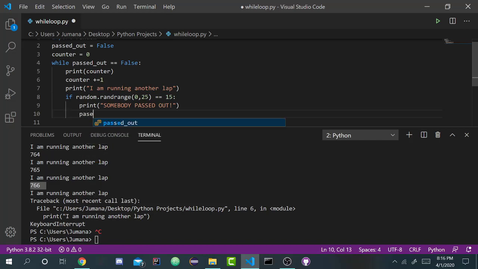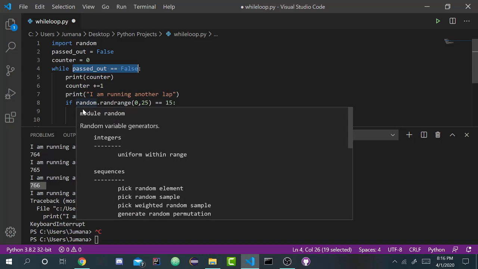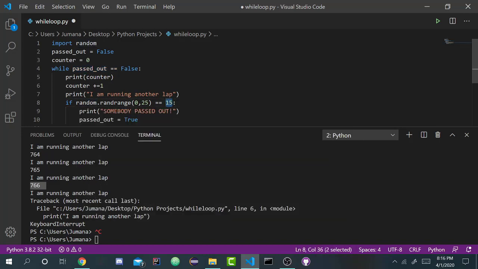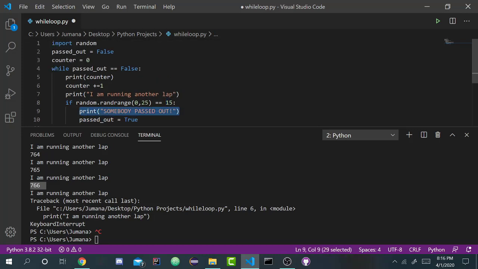I'm going to set the value of passed out to be what? To be true, because somebody finally passed out, right? So if you're still confused about this, this is just to simulate the idea of somebody passing out. In a real program, you're going to have an actual condition here and an actual test or logic that you're going to check if somebody or something will cause this variable to change. But in this case, since this is an imaginary situation, we're just going to assume that if a random number generated is equal to this random number that we chose, then somebody passed out. It's just to simulate, since we don't actually know how many laps we're going to run.